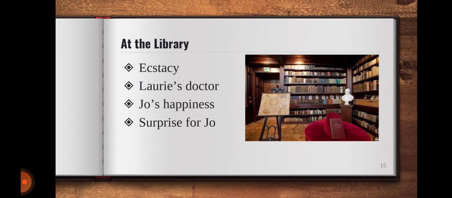Now it is obviously very difficult to face such a situation where you are not invited by Mr. Lawrence. You have already entered in his absence. Now he is standing there, a rich person, a successful businessman, and you have entered without permission into his private library also. You are standing there and giving an opinion that he is not handsome. Still, she stays there. She says, "I'm not afraid of you." This is what Jo is all about. The risk-taking factor is very much there in her.